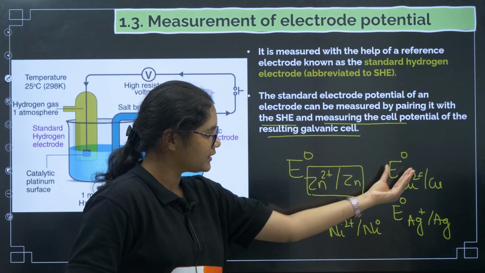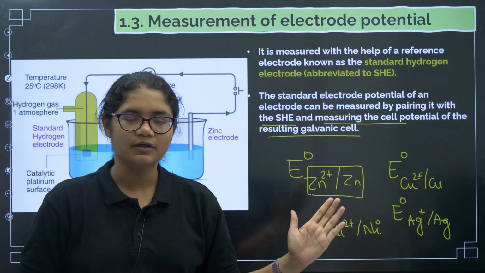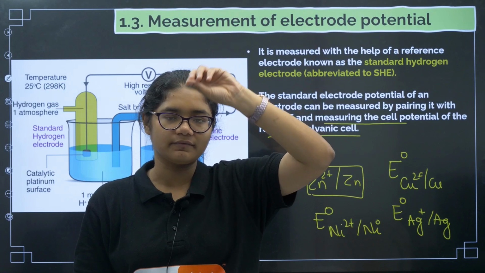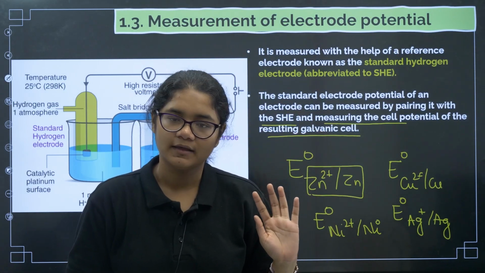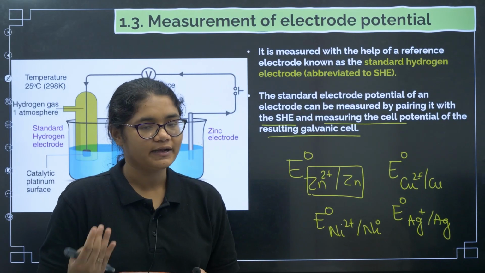Now how to calculate these values? I want the silver electrode potential, so connect silver on one side and hydrogen on the other side, and the voltmeter will tell you a value. Whatever it is giving you, that will be the reduction potential. Clear? So that is how we can calculate the reduction potential of different electrodes.